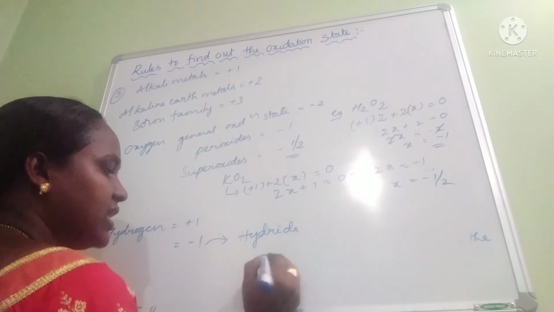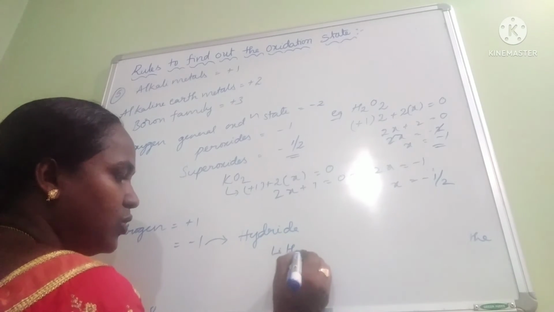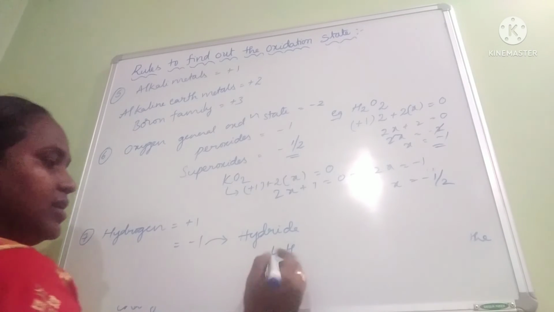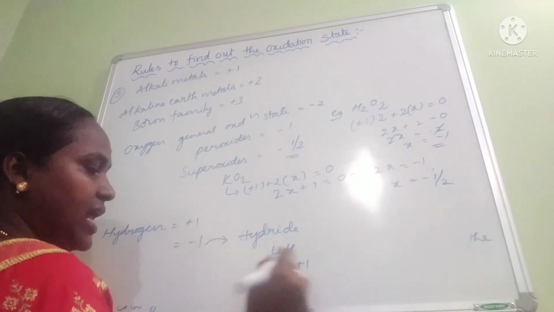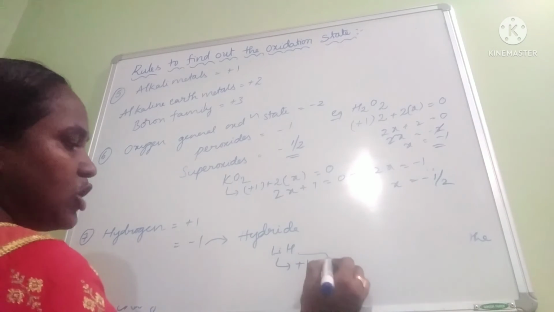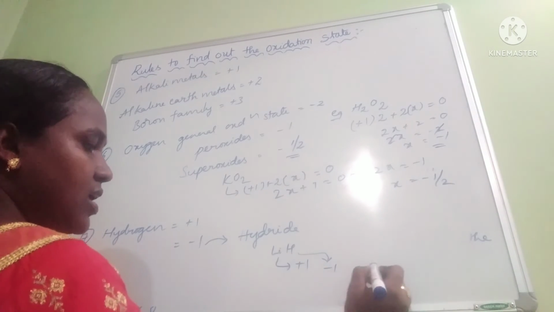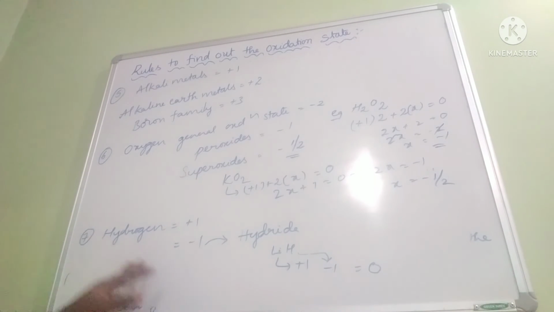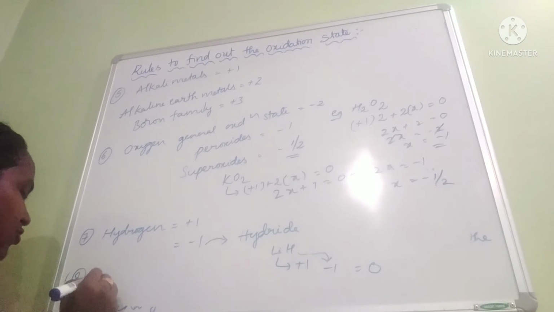For lithium hydride or sodium hydride, the metal is a highly electropositive, group 1 element, +1. Then automatically hydrogen should be -1. Only then the sum will be equal to 0.